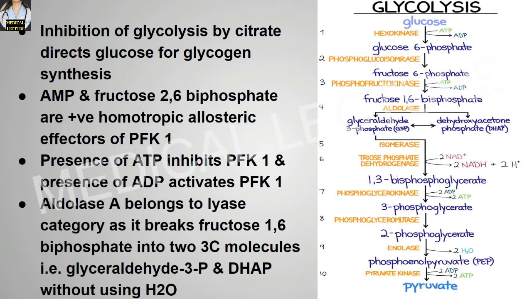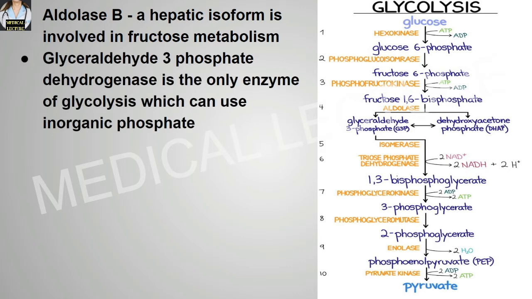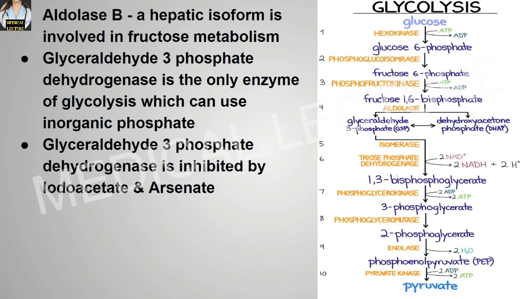Aldolase A basically belongs to the lyase category, as it breaks fructose 1,6-biphosphate into two 3-carbon molecules, that is glyceraldehyde 3-phosphate and dihydroxyacetone phosphate, without using water. Aldolase B, which is a hepatic isoform, is involved in fructose metabolism. Glyceraldehyde 3-phosphate dehydrogenase is the only enzyme of the glycolysis pathway which can use inorganic phosphate. It is inhibited by iodoacetate and arsenate.